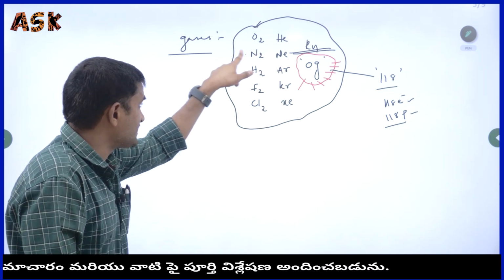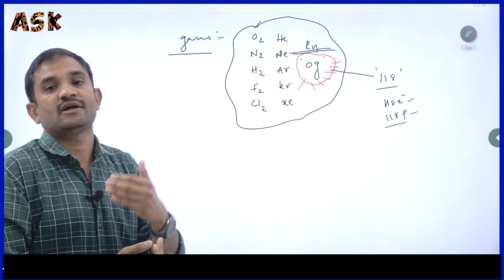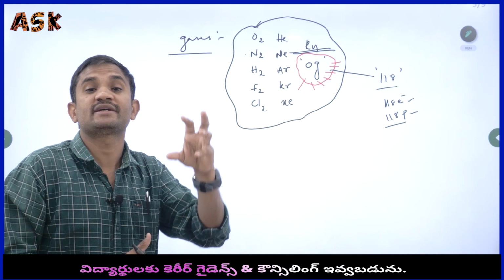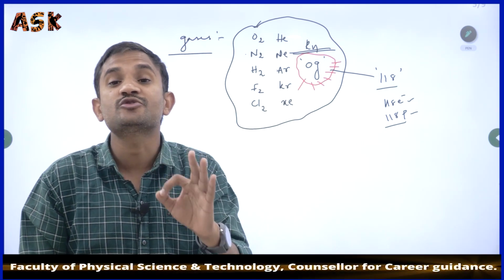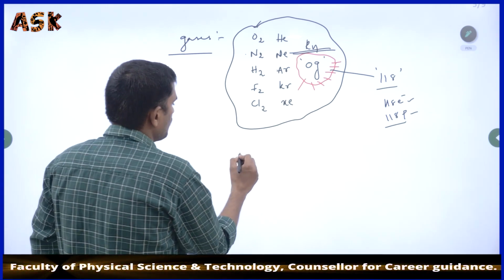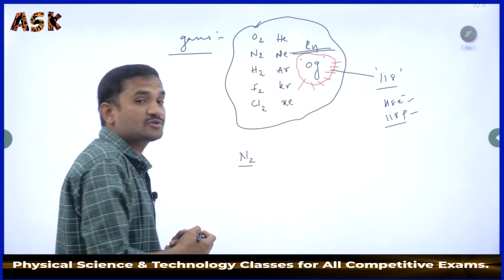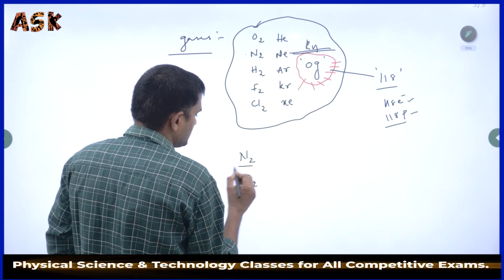About these gases, this is how they have been asked in previous competitive examinations. The question is: which gas is present in the highest percentage in the atmosphere? Nitrogen has the first highest percentage in the atmosphere. The second highest percentage gas is oxygen.